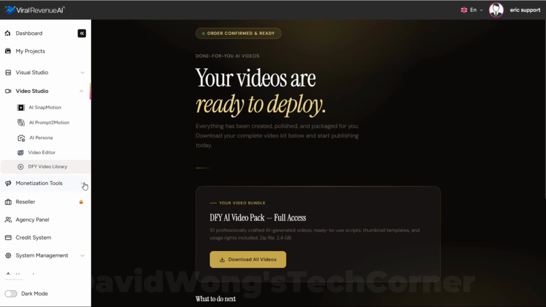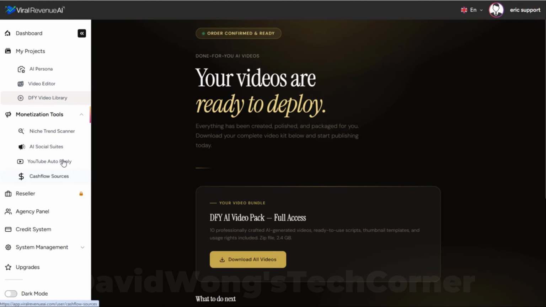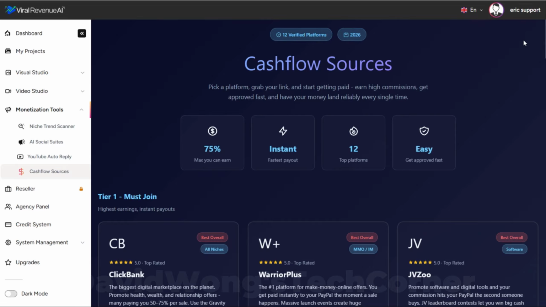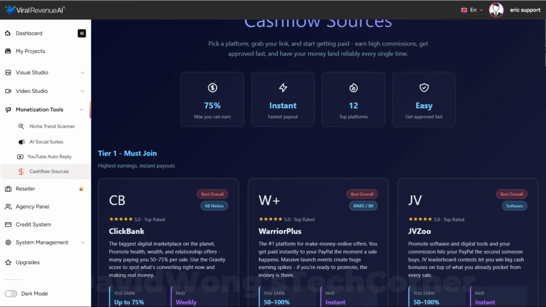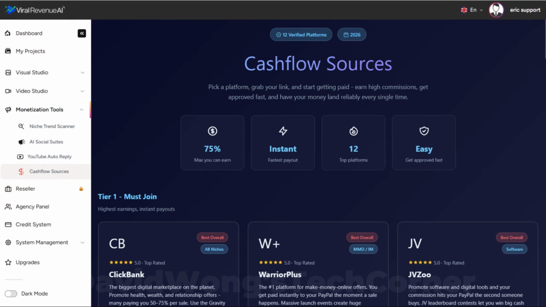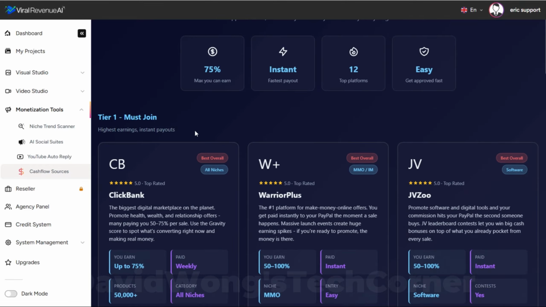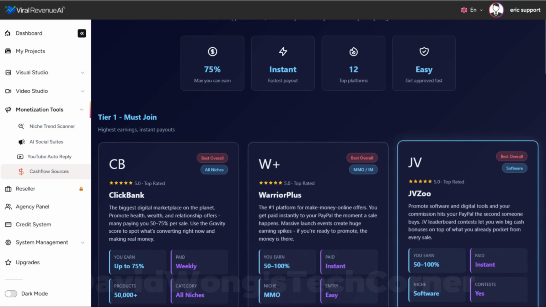Next, we will jump down to the monetization tools. These first 3 are part of the Pro upgrade package, so we'll skip down to cash flow sources, which is included in the main package for you today. So here we have 12 cash flow sources, which are sources that you can use to monetize this content that you're creating. Now, the three that you see right here are probably the three most commonly known. You've got ClickBank, Warrior Plus, and JV Zoo.